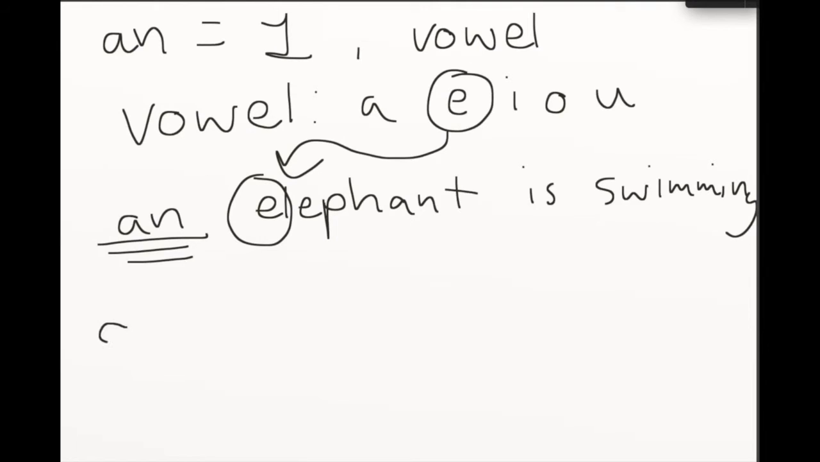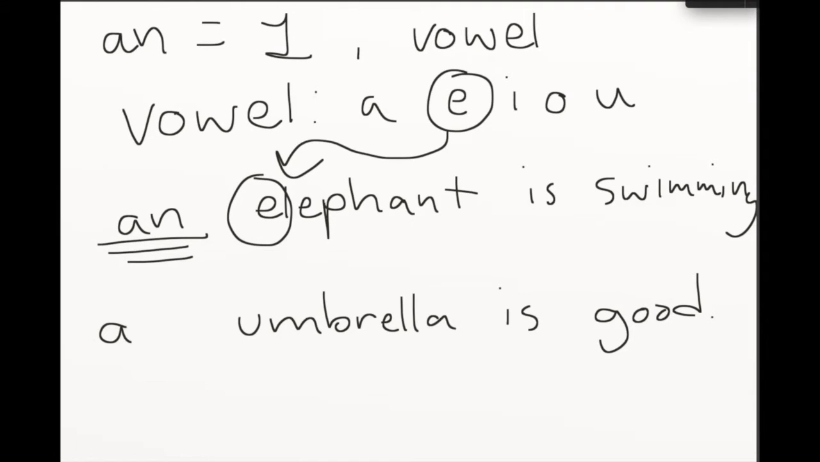An elephant is swimming. Okay, let's try a U word. A umbrella is good. A umbrella is good. So what is wrong? What are we missing?